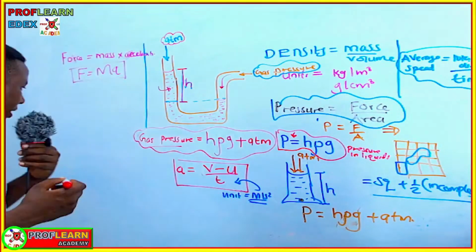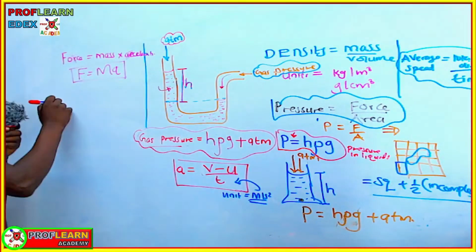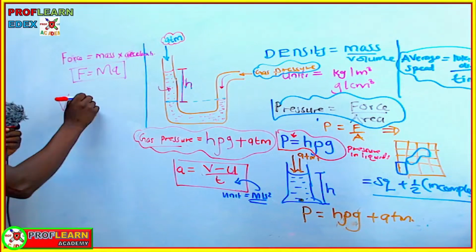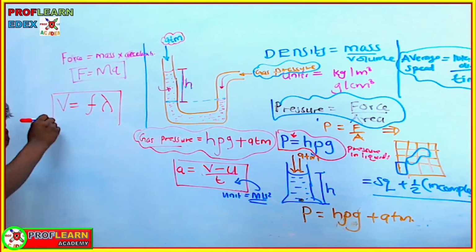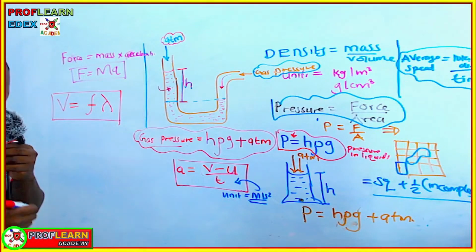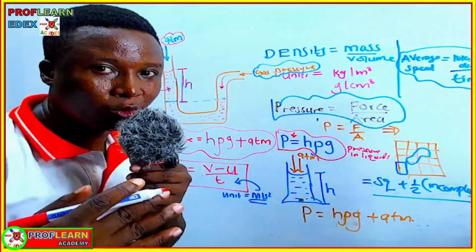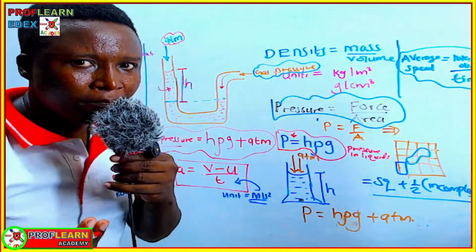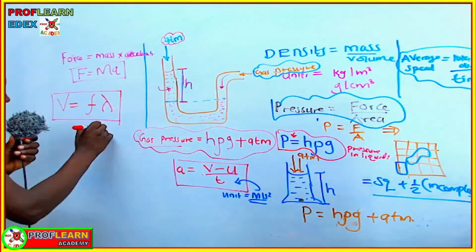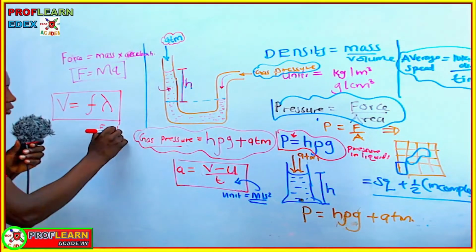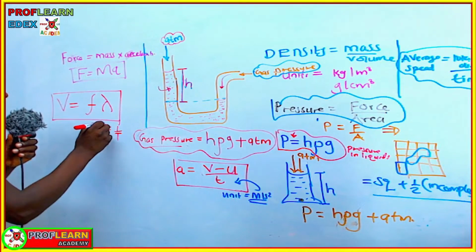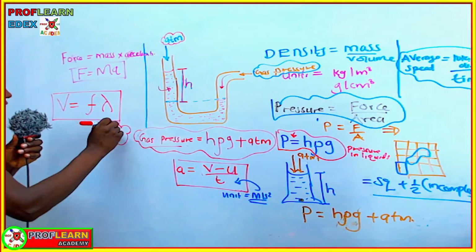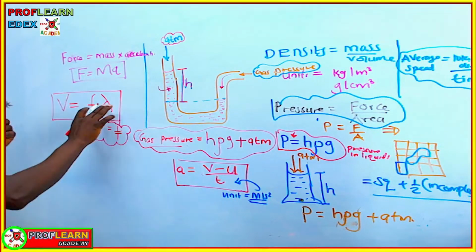That is to say, the wave equation is wave speed equals frequency times wavelength. This one also you will not be provided. You have to remember this formula because you may be expected to use it. Don't forget that frequency is also 1 over T, meaning frequency of a wave is 1 over the period of the wave. These are the formulas from waves.